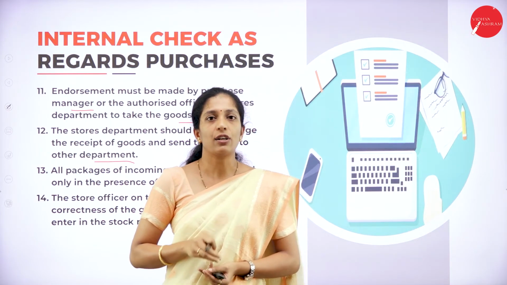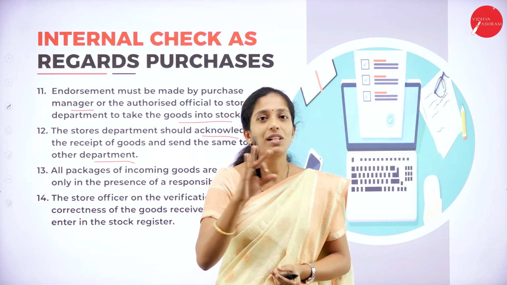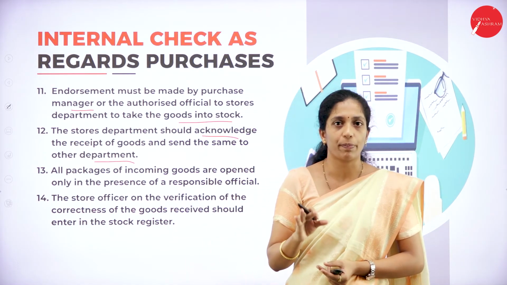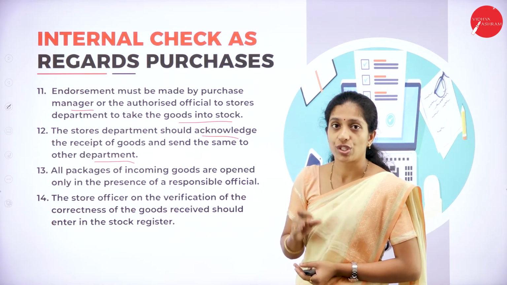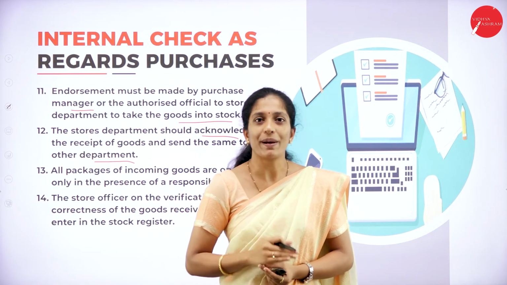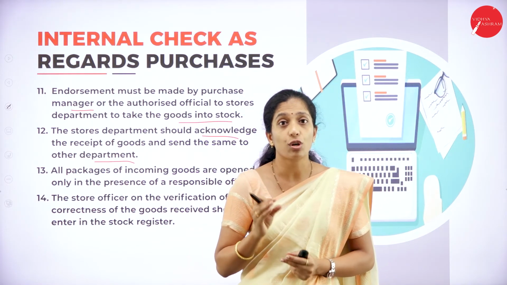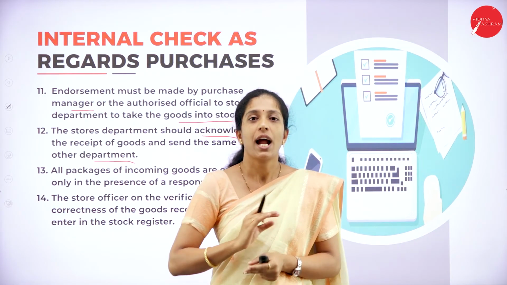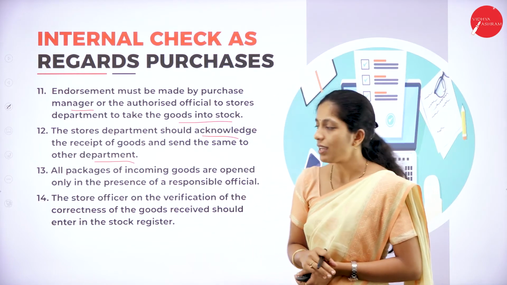It will collect the goods from the supplier and supply the goods to various departments. As I told, various departments require goods, right? So those goods will be ordered by the purchase department and collected by the stores department. Now the stores department has collected the goods and will supply them to the various departments who require them.